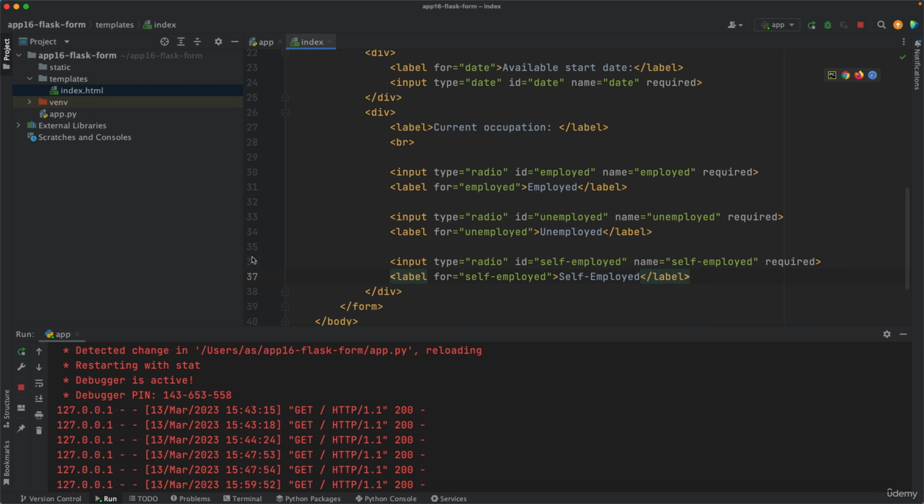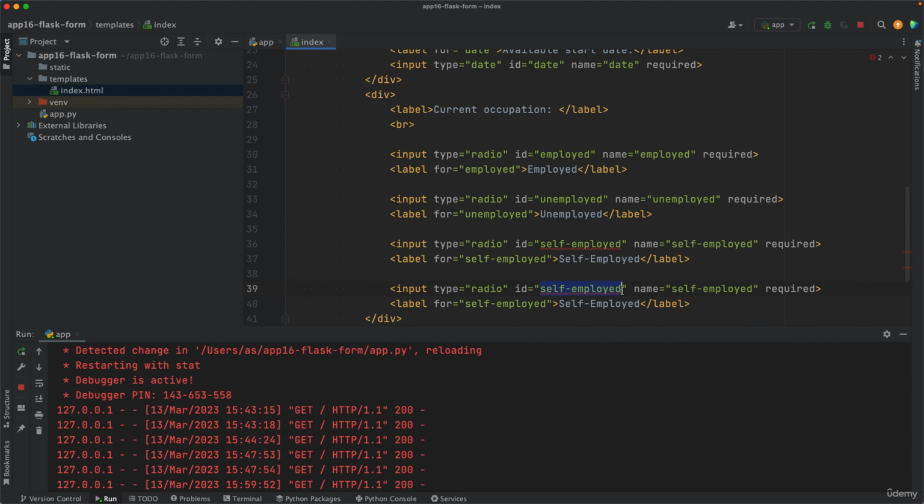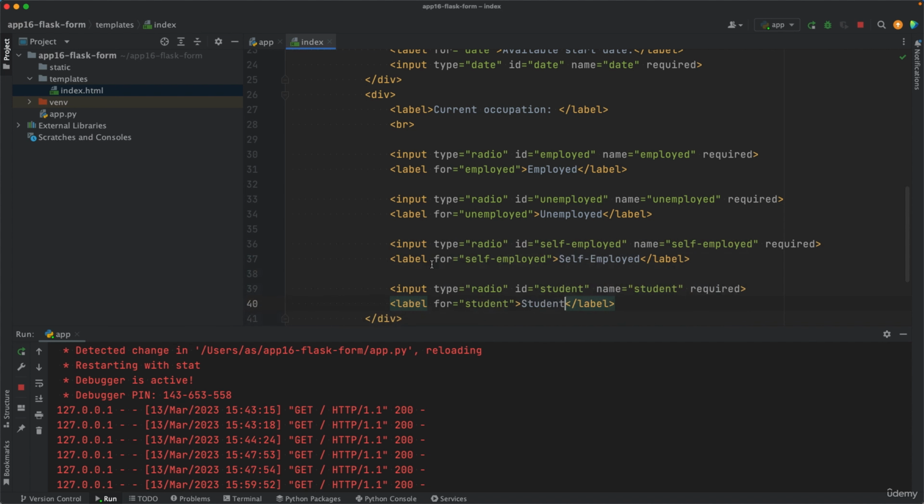Right. One more time for the student status. So student name, student, for student, text, student. Let's refresh. So there we go. Employed, unemployed, self-employed, student. And let's fix this issue now so that we force the user to select only one option.